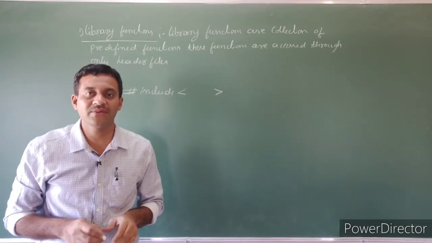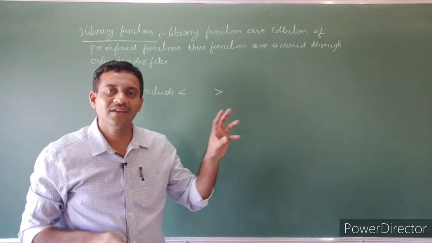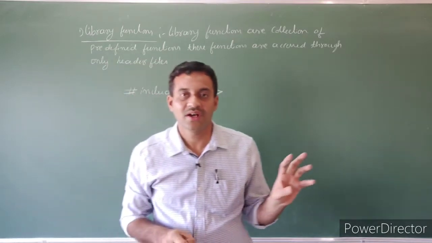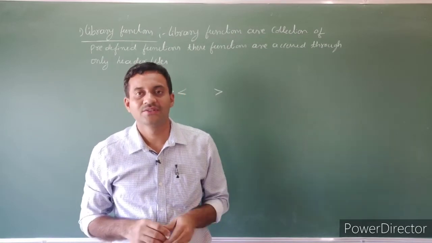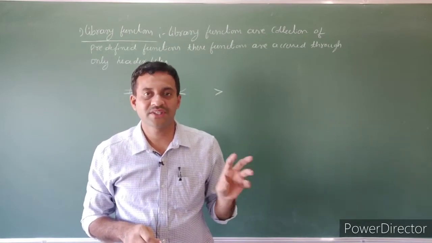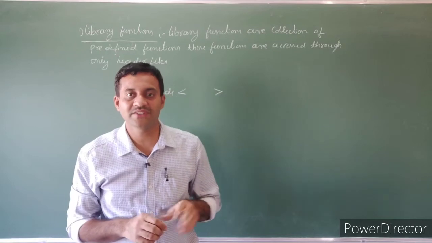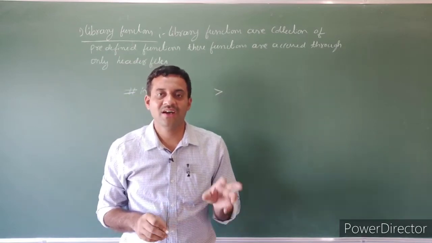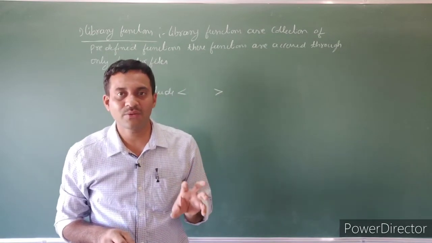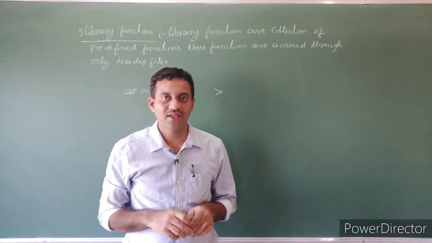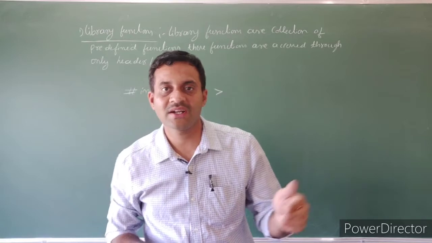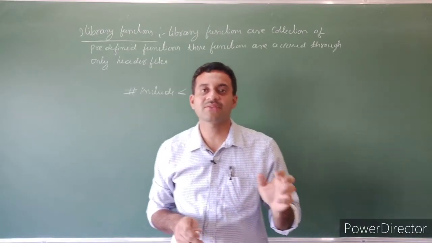What is the meaning of predefined here? They are already written, compiled and tested. So when we use a function in our program, it directly returns a value. This set of statements, what we call code, is in abstract form.